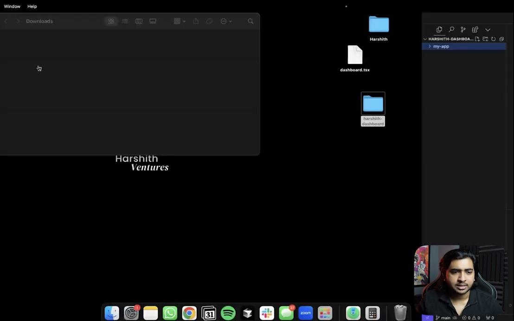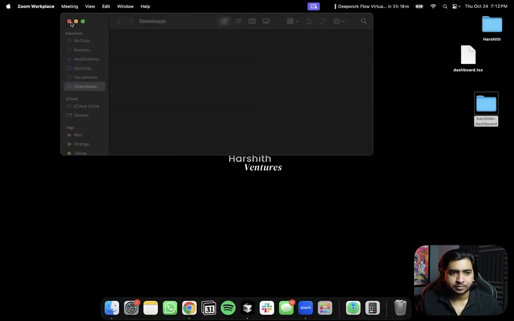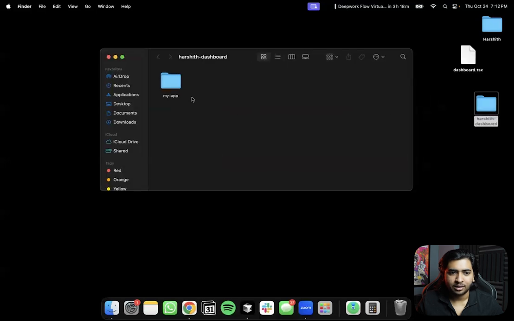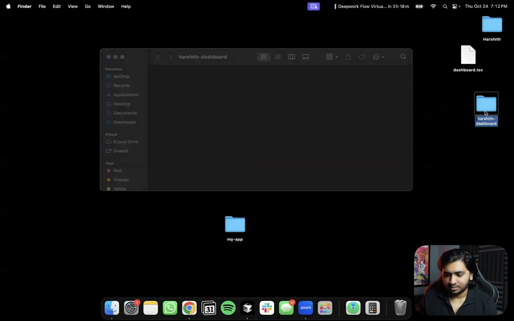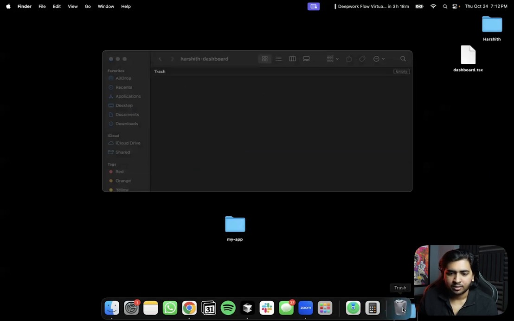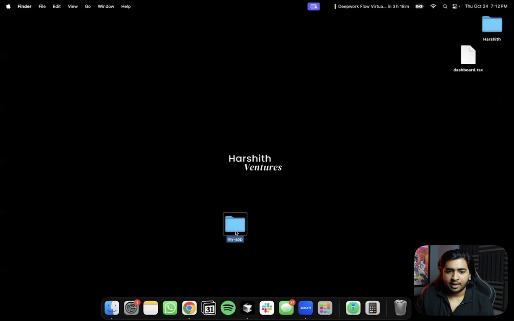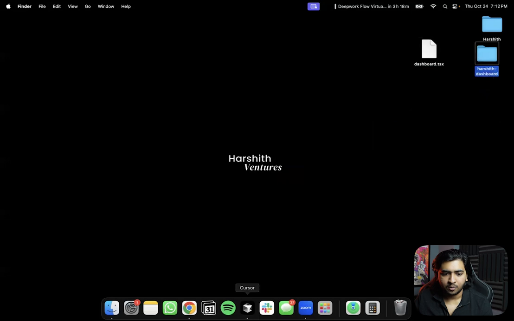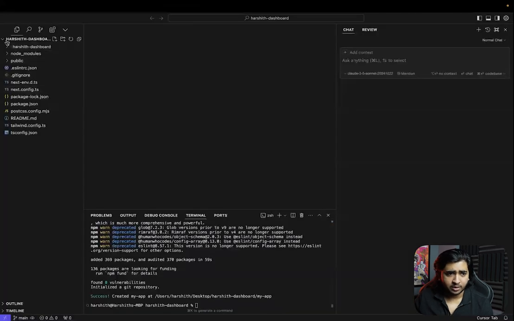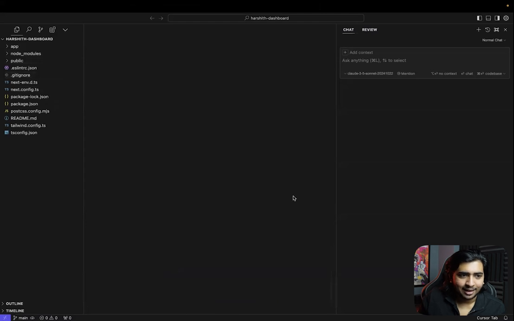Alright, so now this is the app. If we go into this folder, we can just copy this, and delete this now, it's no longer needed. And we can rename this as Harshit Dashboard. That's it, we're in the Harshit dashboard. Let's just delete this.